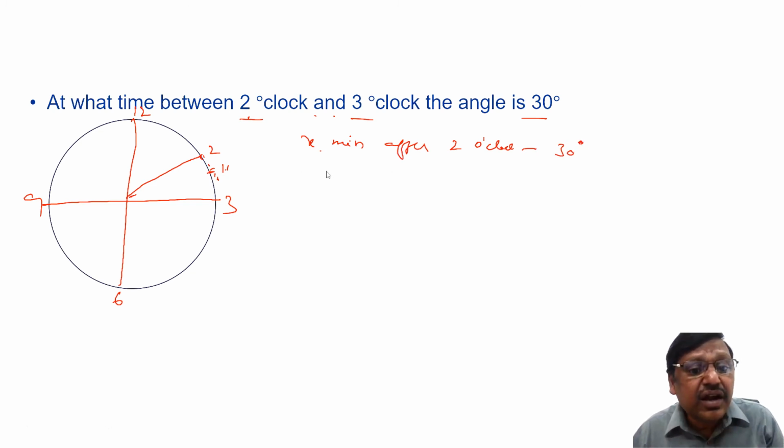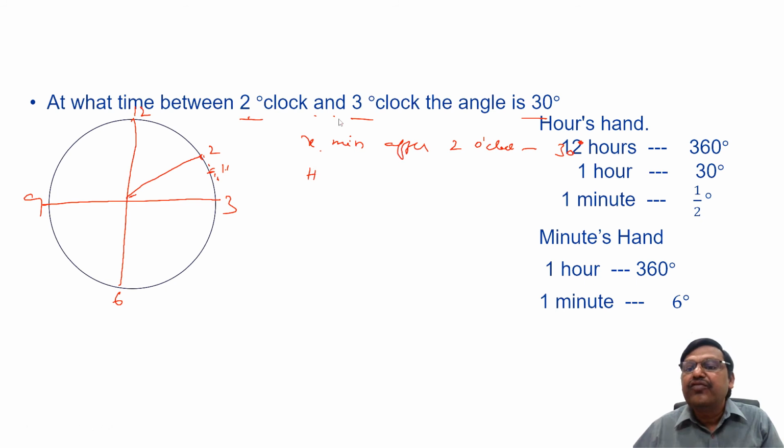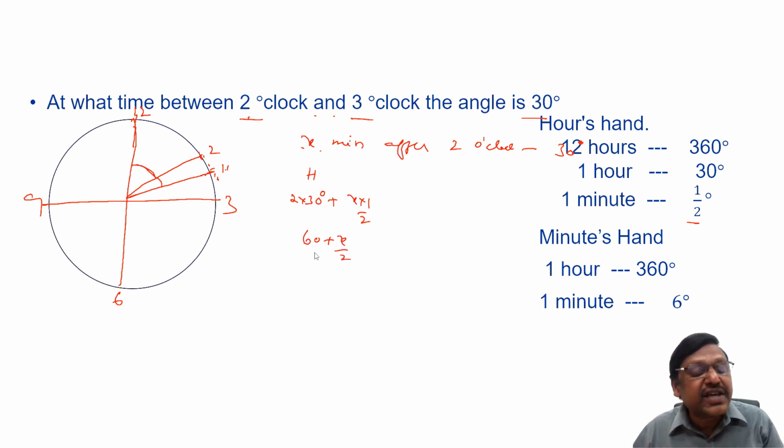Now let us write what is the hour hand position. Every hour it moves 30 degrees, and I am asking about 2 and something. 2 o'clock means how many degrees would it have moved with respect to 12? Every hour 30 degrees, 2 o'clock means 2 times 30, 60 degrees. Plus in the next x minutes, every minute half a degree. Next x minutes, how many degrees it moved? x by 2 degrees. So it has moved 60 plus x by 2.